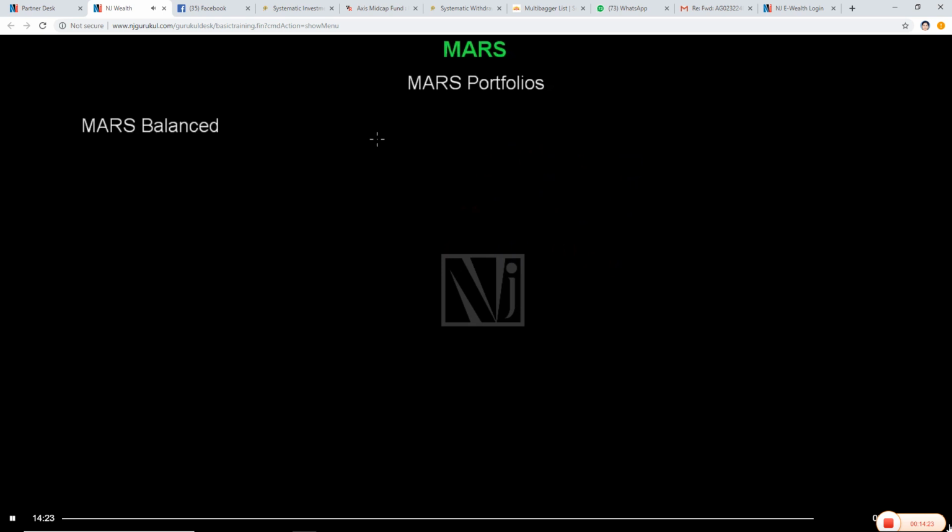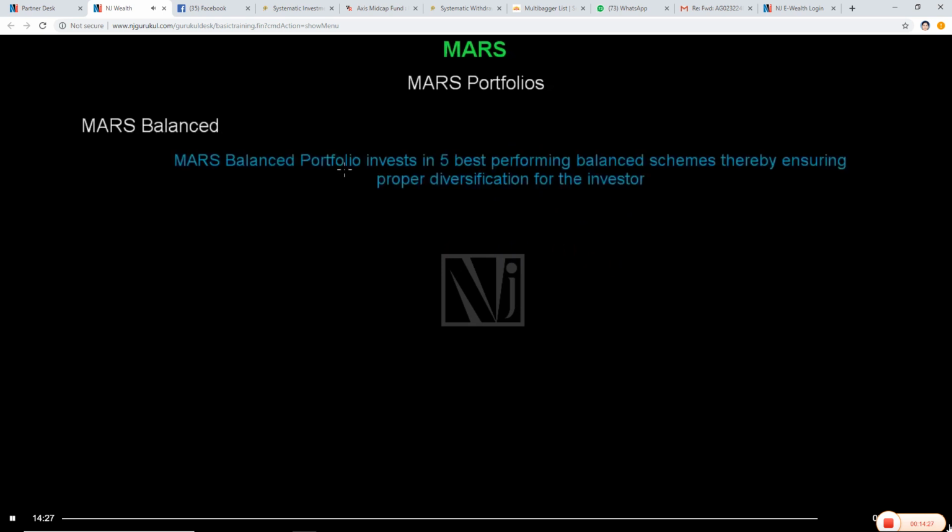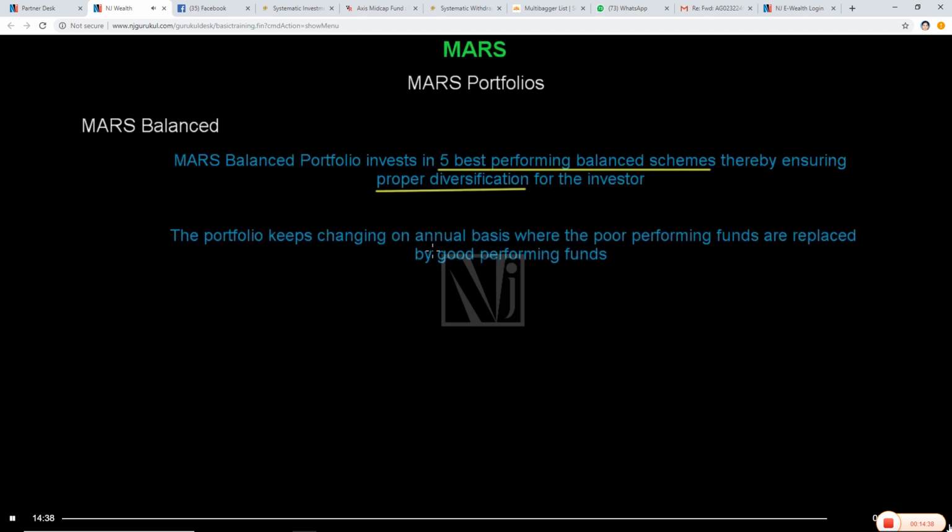The latest addition to the famed Mars portfolios is the Mars Balanced Portfolio. The Mars Balanced Portfolio invests in 5 best performing balanced schemes, thereby ensuring proper diversification for the investor. Also, the portfolio keeps on changing on an annual basis where the poor performing funds are replaced by good performing funds. So, Mars' balanced portfolio is a better option to give to a customer looking to invest in balanced funds.